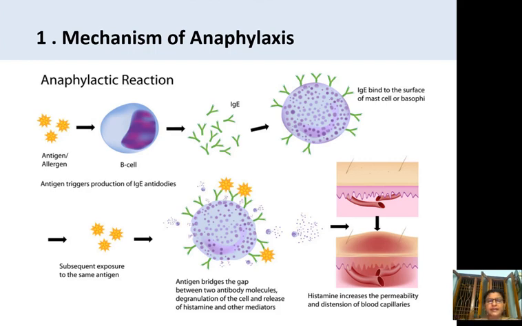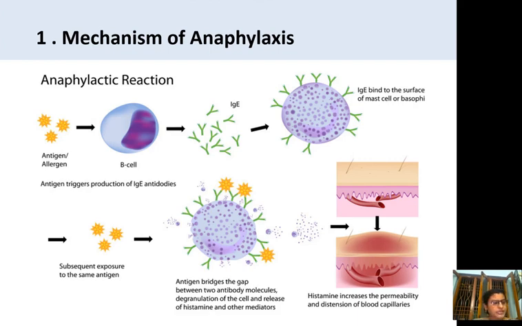After a period, if subsequent exposure occurs with the same antigen, then the shocking dose of antigen produces the anaphylactic shock reactions.